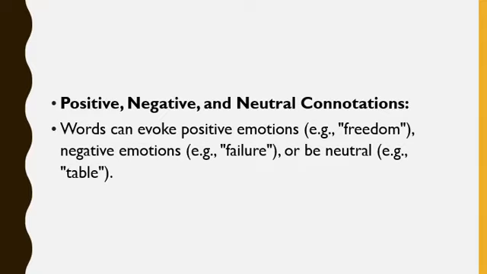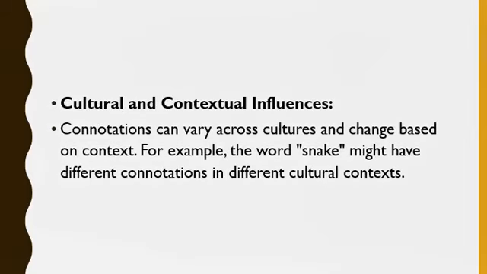When we see the word freedom, it evokes a positive emotion which can be classified under positive connotation. And certain words like failure can evoke a negative emotion and it can be classified under negative connotation. And neutral connotation. See the word table. It doesn't have a positive or a negative form, rather it's kind of a neutral one, and this is called a neutral connotation.